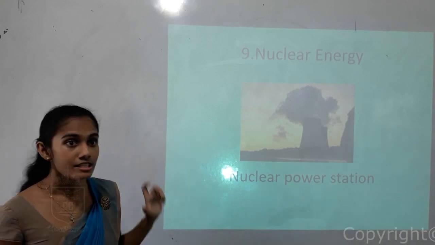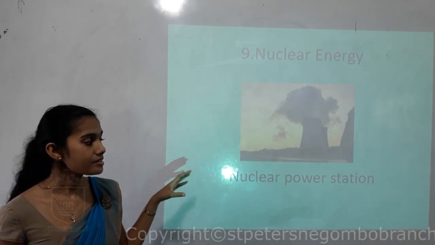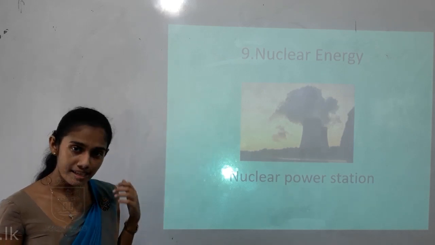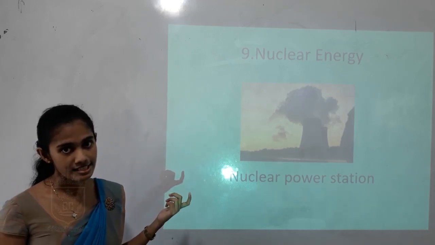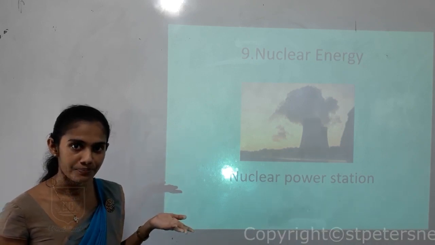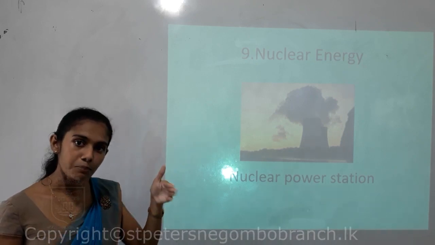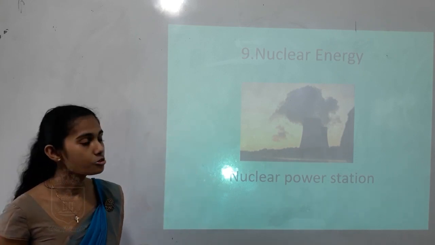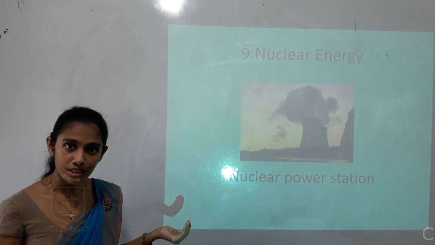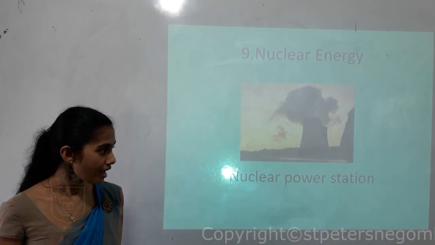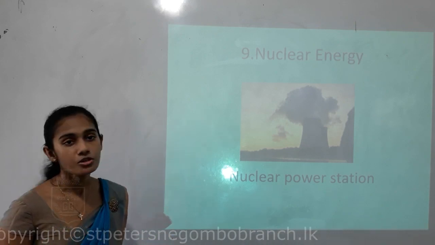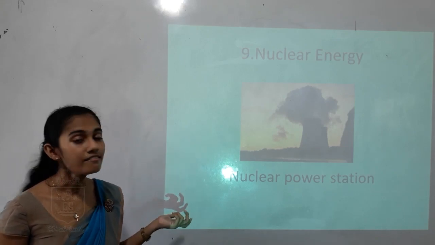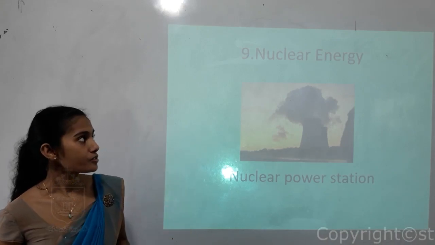So, in developed countries, children, people use nuclear energy to produce current. The nuclear energy is emitted as heat energy. So that heat energy is used to heat water. So with that steam, a turbine is rotated and that turbine is connected to a generator. Just like the geothermal energy, the generator is producing current. And the other thing is, children, our country is not that wealthy, so we can't afford to have nuclear power stations.